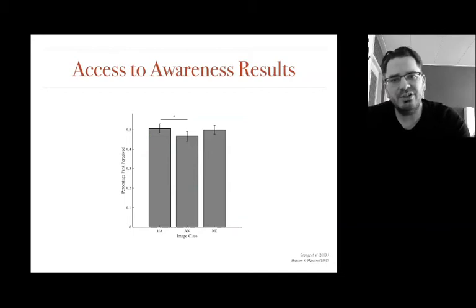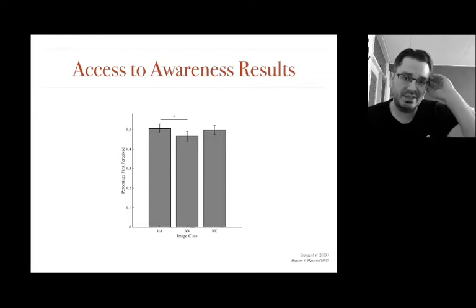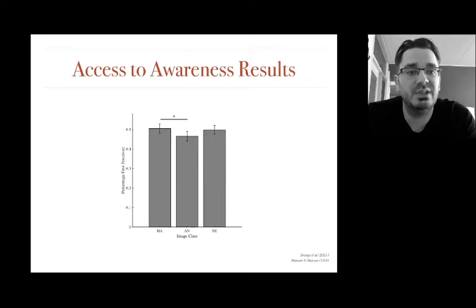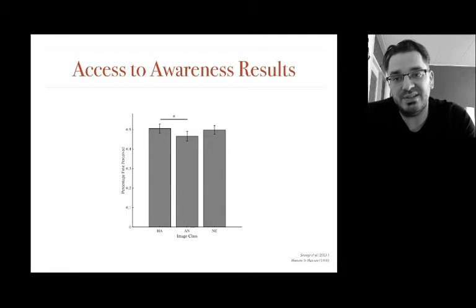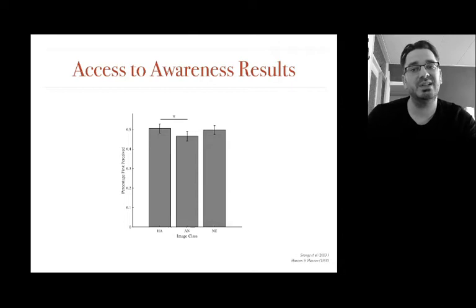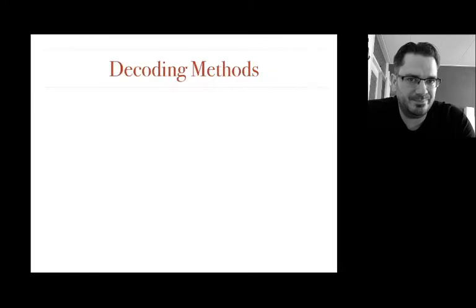So here we show the fraction first perceived on the y-axis with the corresponding expressions on the x-axis. We used happy, angry, and neutral expressions. We see an overall main effect of the expression, which was driven by a difference between the happy and angry expressions. We find a happy superiority effect, which is in line with what Savage and colleagues reported, but is not in line with what Hansen and Hansen reported. So at this point, we're only adding to this inconsistency. So let's move on to our main analyses and see if we can make some more sense of our data.